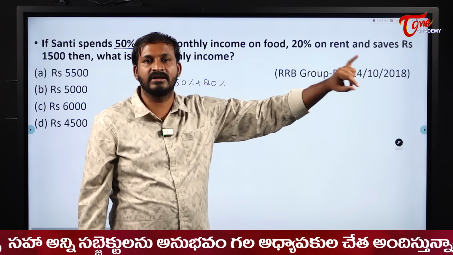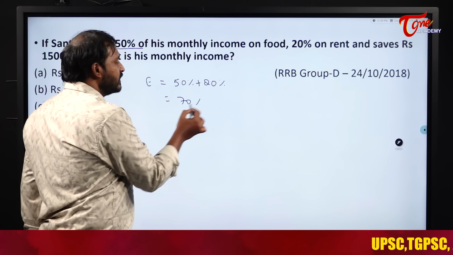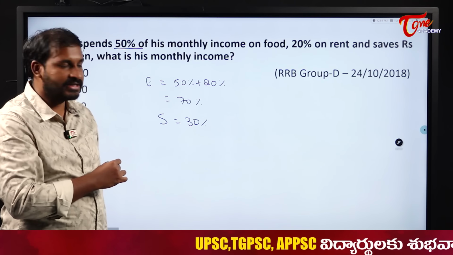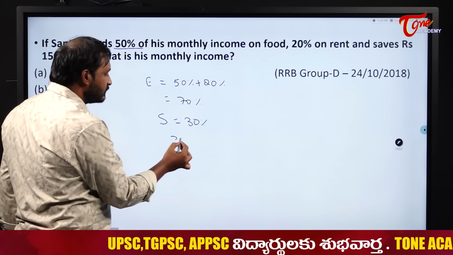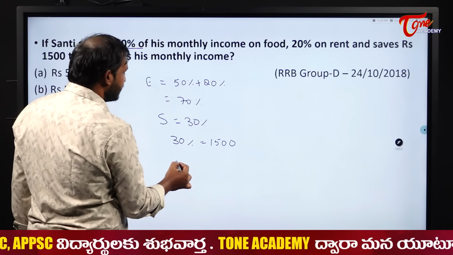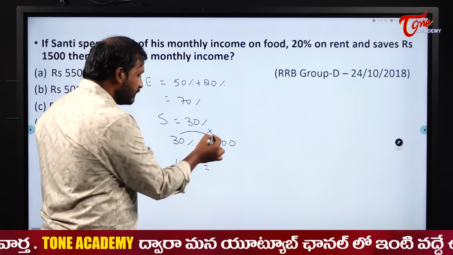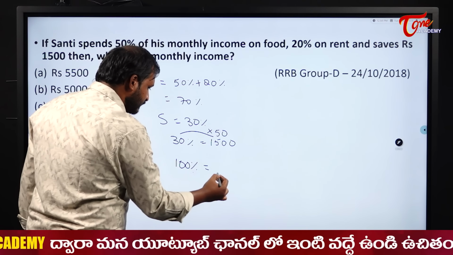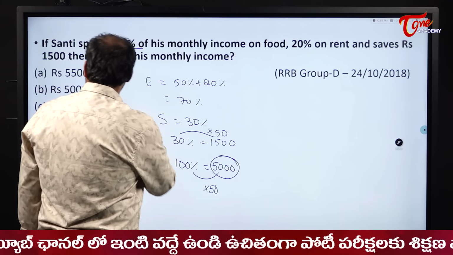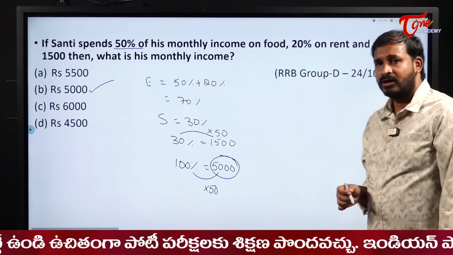She is spending 50% on food, 20% on rent. That's it. So overall our expenditure is what? 70%. So how much will she save? 30%. This 30% is equal to what? 1500 is given, right? And they are asking us monthly income. That is 100%. That means 1500 divided by 30 into 100. So here also into 50, what will you get? Her monthly income is 5,000 rupees.